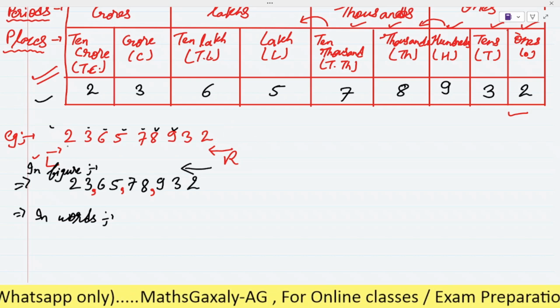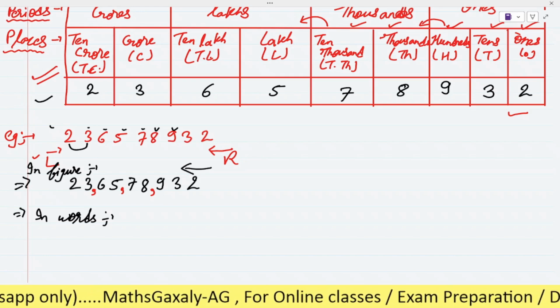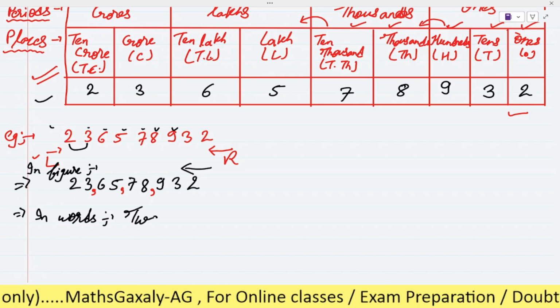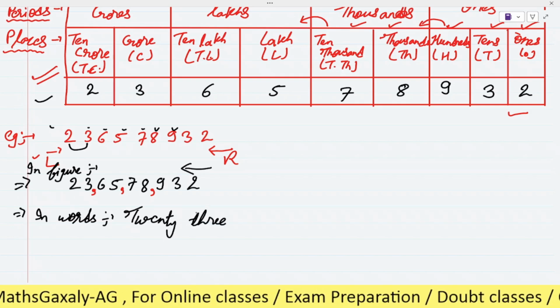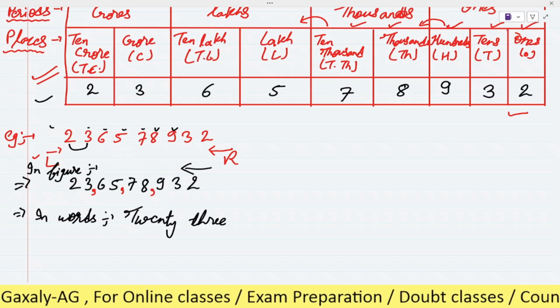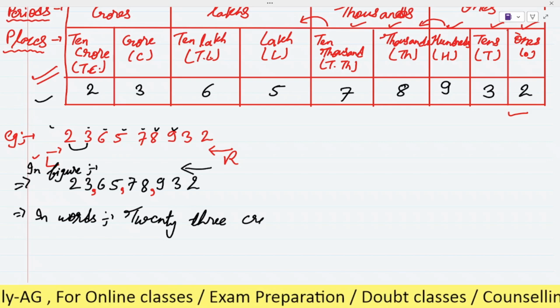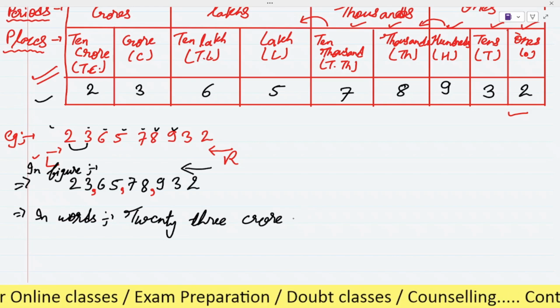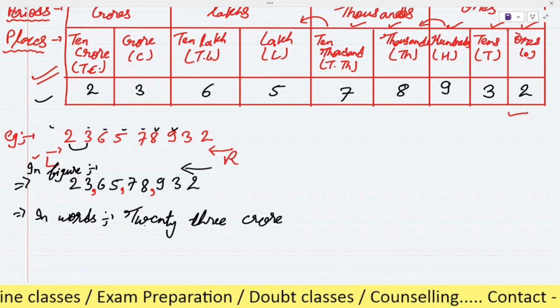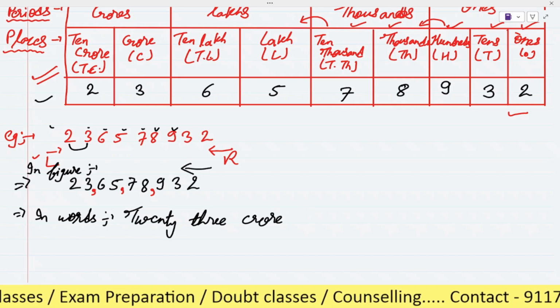So we will read it together. So it will become 23. And as it is in the period of crore, so here we will write crore. Okay, not crores. We will not write s. Otherwise it will be wrong. So here we will write 23 crore.